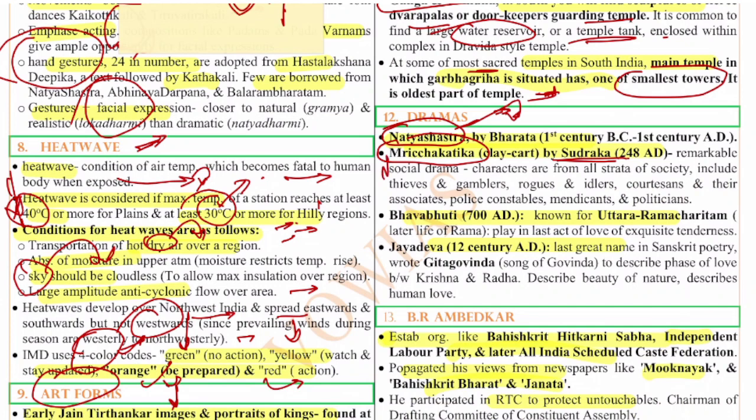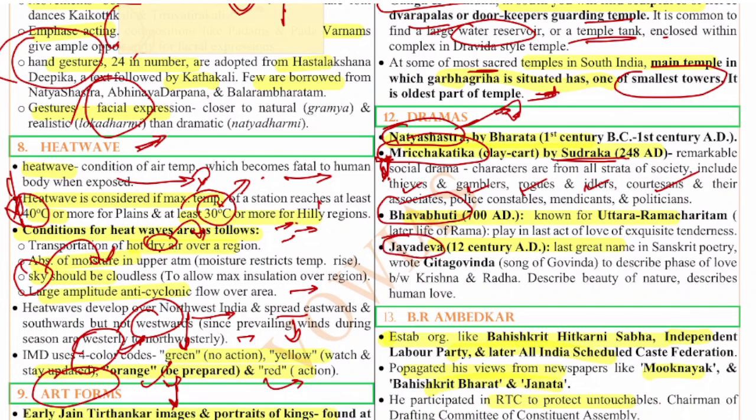So this is a social drama where the play has characters from all the statuses of society, because it is talking about the social aspects. It has thieves, gamblers, rogues, idlers, courtesans, etc. Next is Bhavabhuti. So Bhavabhuti is known for Uttara Ramacharitam, played in the last act of love of exquisite tenderness.